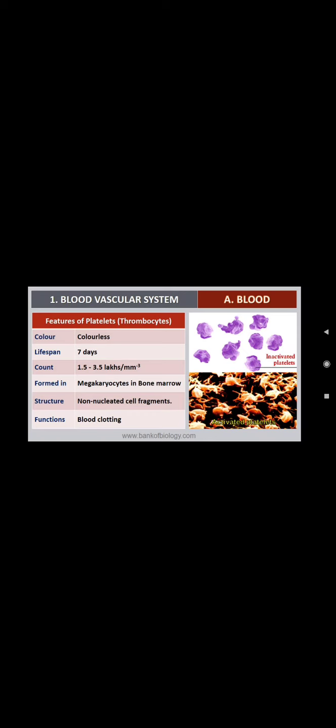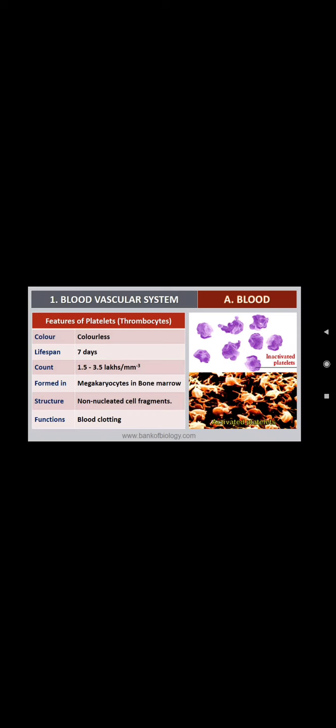Non-nucleated fragments. Its function is that it is involved in blood clotting, and blood coagulation takes place because of thrombocytes. It is a mechanism for hemostasis. What does hemostasis mean? Prevention of blood loss through injuries is called hemostasis.